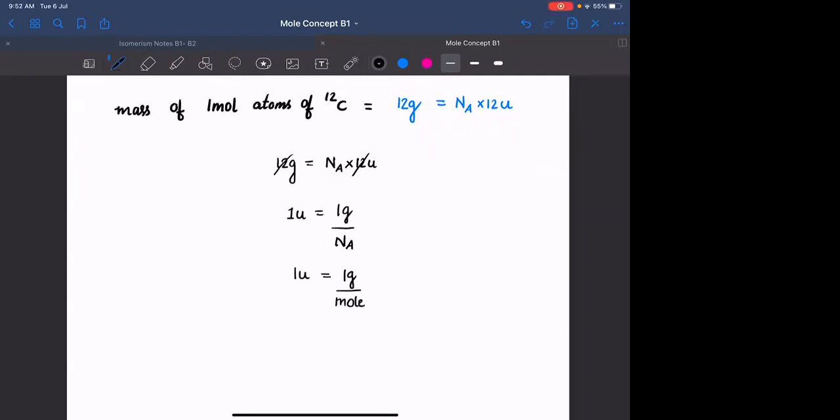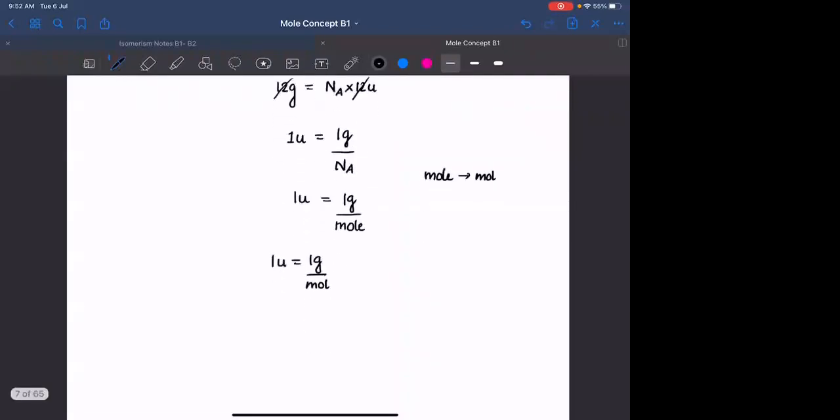Agreed? And the abbreviation for mole, rather than writing MOLE, you can also write MOL. So 1 AMU is equal to 1 gram per mole. Most important relation: 1 AMU is equal to 1 gram per mole. Everyone, I hope this is clear.